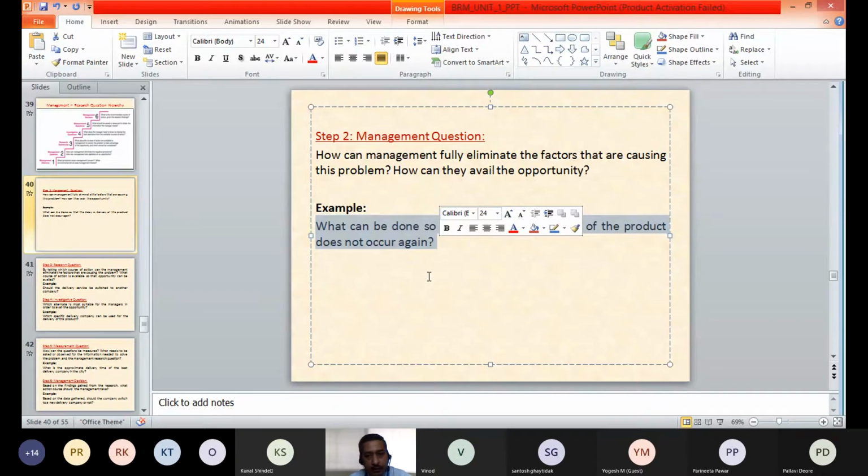Have you understood how we have converted the dilemma into a proper management question? The dilemma was about the complaints coming for the product, specifically related to the delay. Now the management question is how that delay can be avoided so that complaints will not be there.